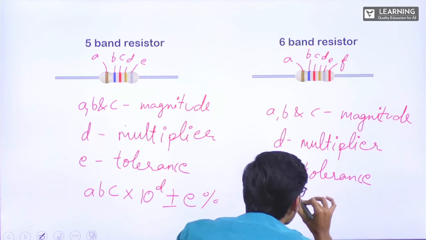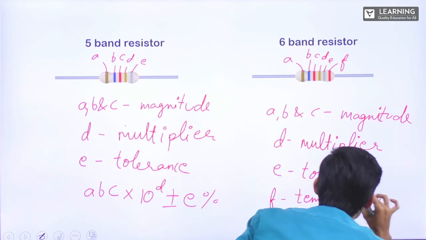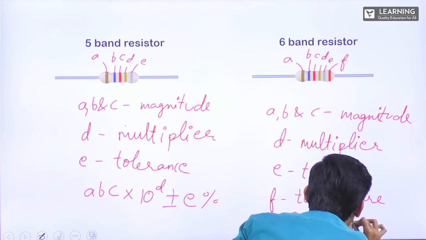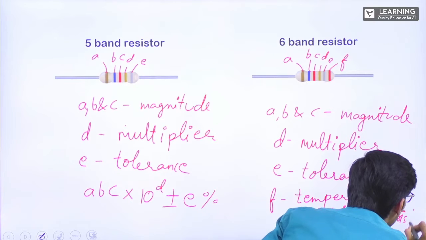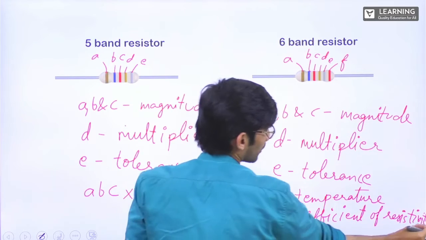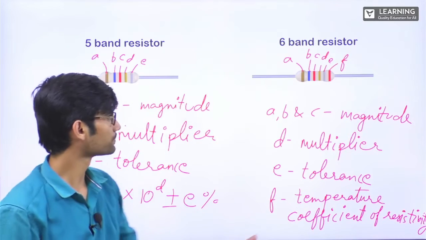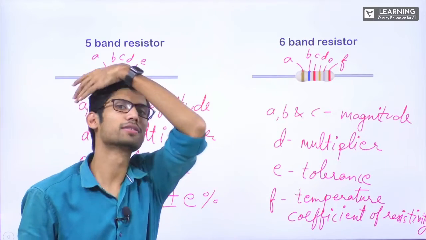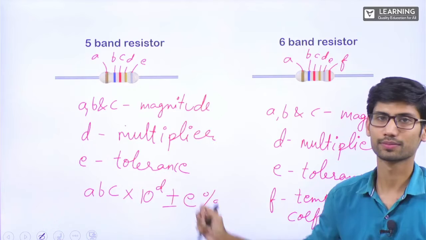Clear? This will be temperature coefficient of resistivity. All right. I hope you can see this fully. Otherwise, I'm telling you, this is resistivity what I've written. Clear? This last one, temperature coefficient of resistivity. If you want, you can note it down. For your information, I have told you this. Okay.